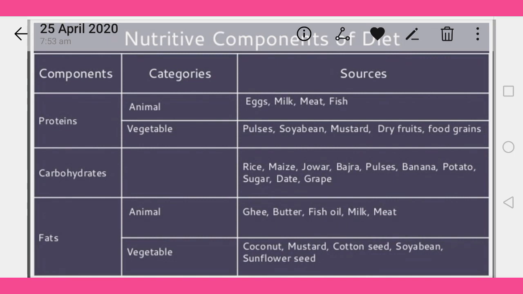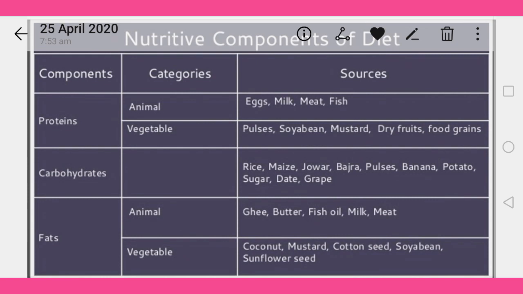So first of all, protein. There are two main categories of protein. The protein found in animals is called animal protein, and the protein obtained from vegetables or plants is known as the vegetable category. Some sources are mentioned here.